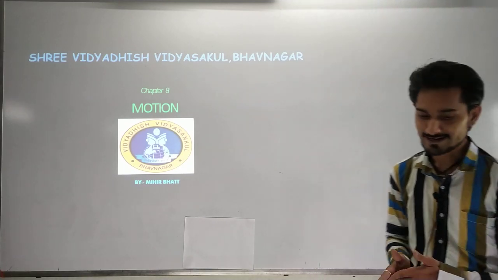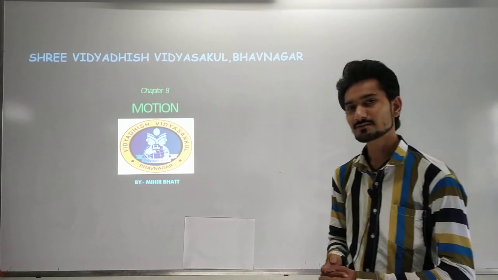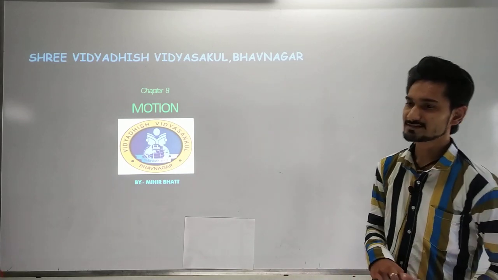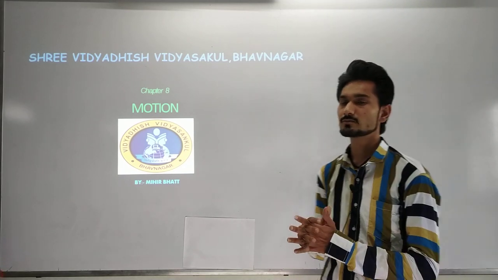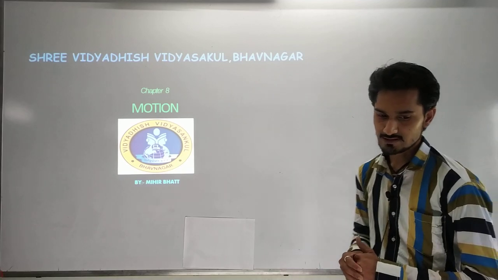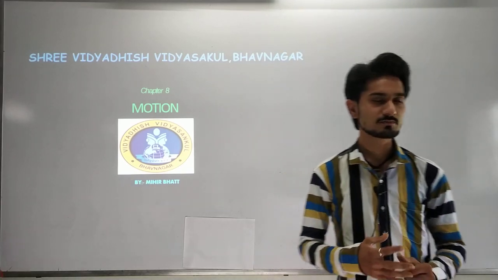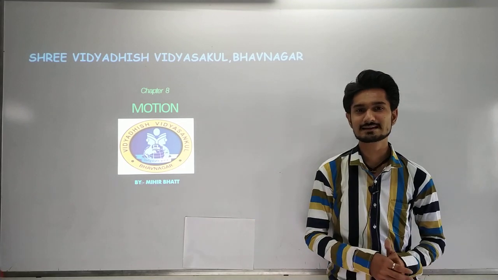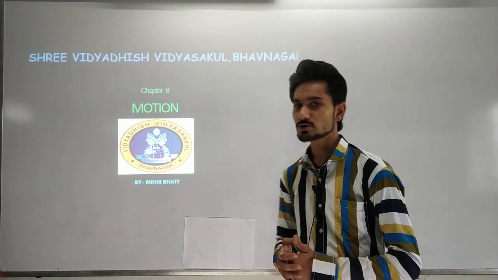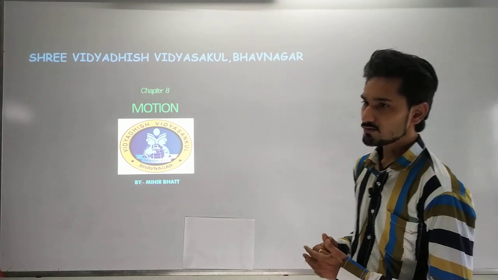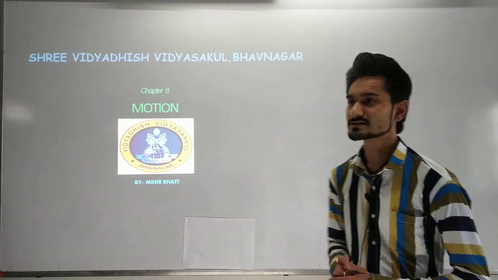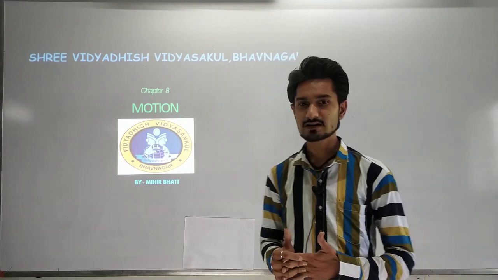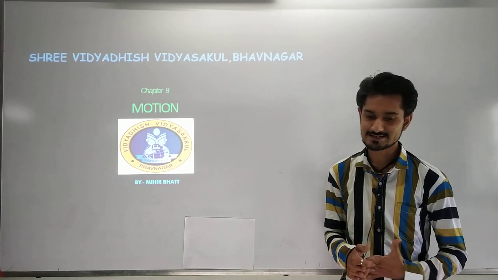So first we started with motion. What is the basic definition of motion? In this whole universe, all of the substances or all of the objects are continuously moving from one place to another place. That can be said to be a motion state. Now, did you think about whether some objects or substances are not moving at all? What can we say about them?